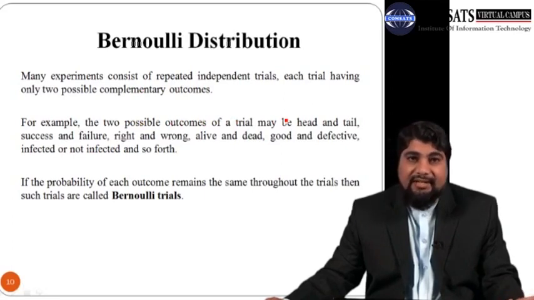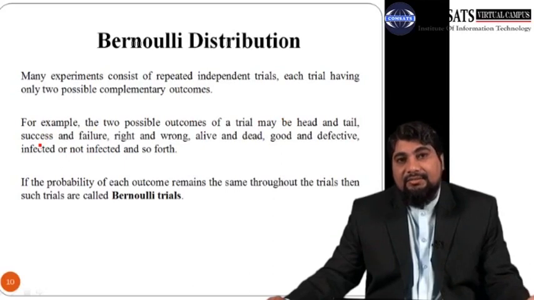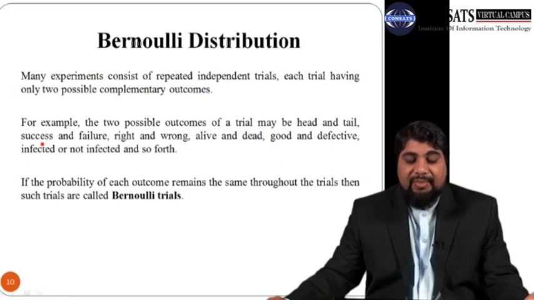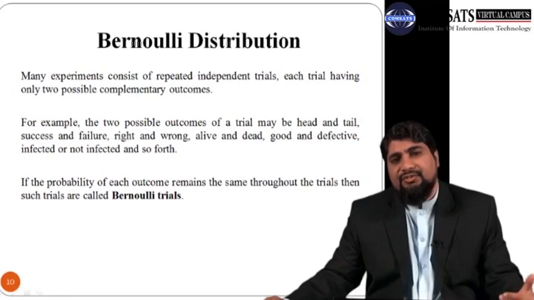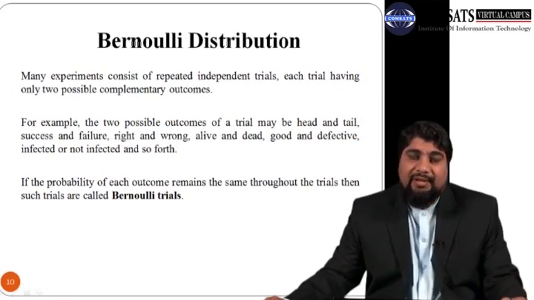You can see that head and tail are 2 complementary outcomes, so there is nothing common between the 2. Similarly, the 2 complementary outcomes may be success and failure, right and wrong, alive and dead, good and defective, infected or not infected, and so forth. So there are a number of possibilities.